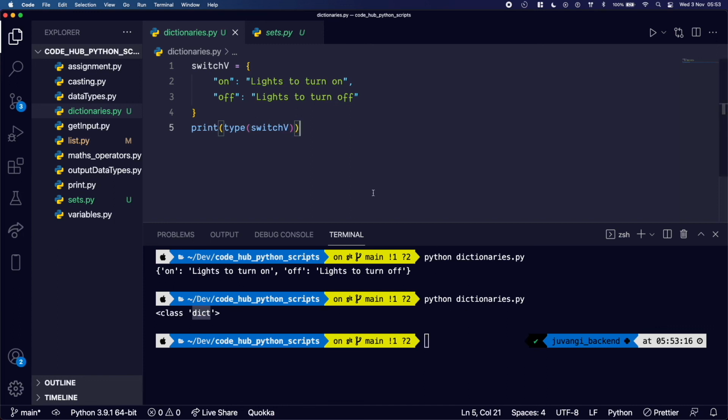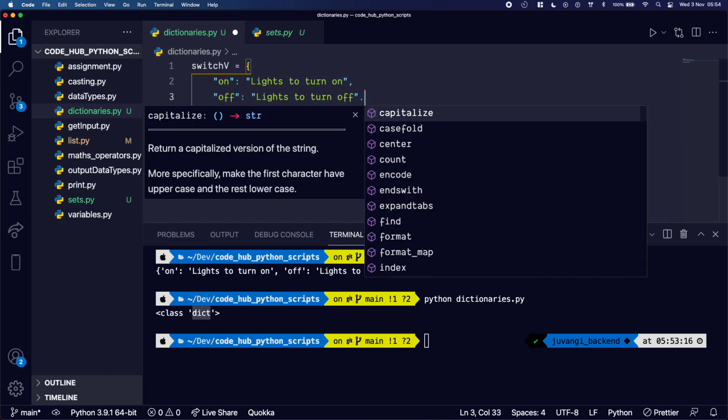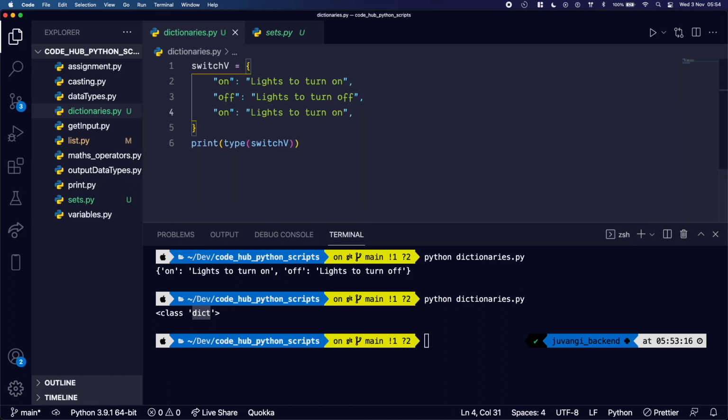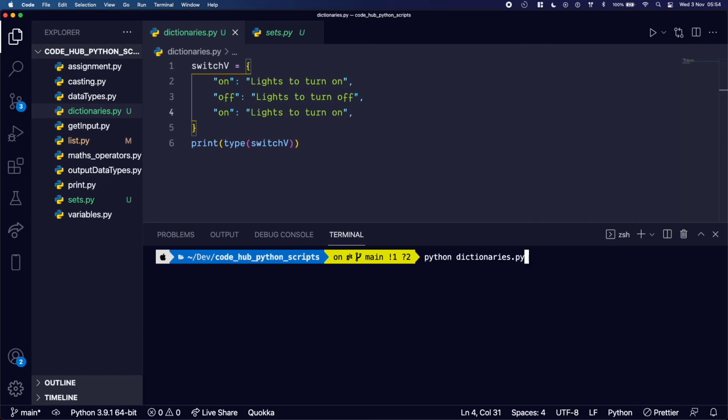Just like we have it in sets, duplicates are not allowed in your dictionaries. So I'm going to make a duplicate. Here we'll just copy this and put a comma, paste. I love to clear my command line.